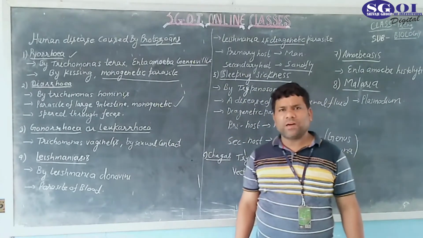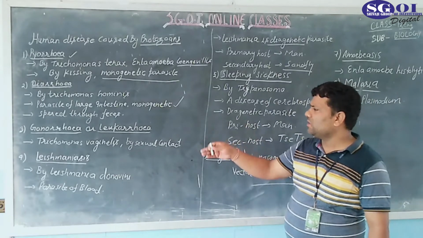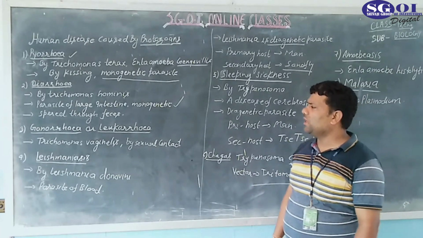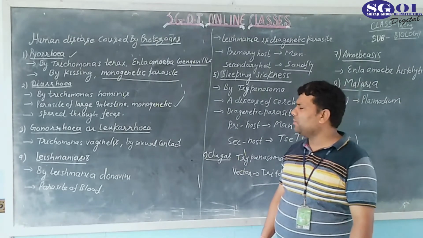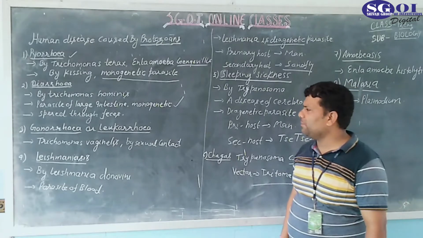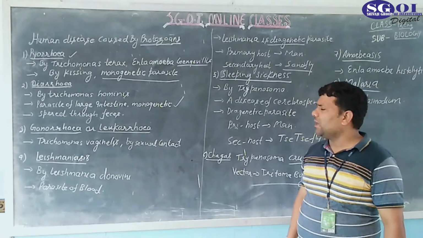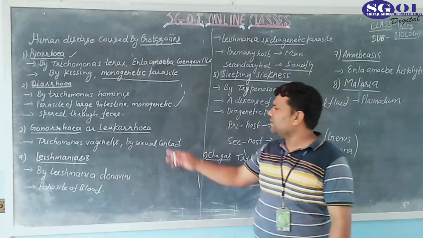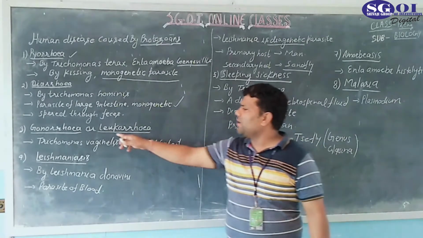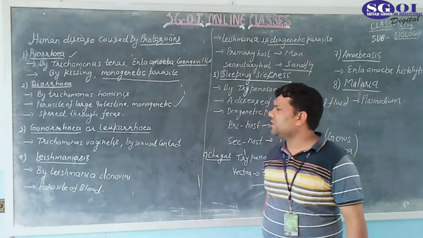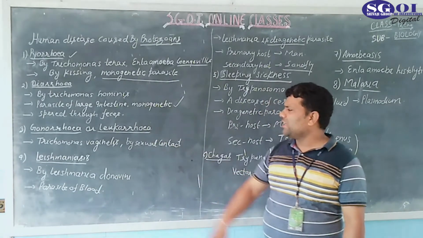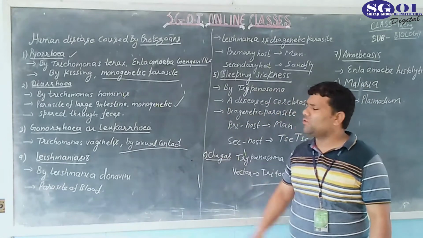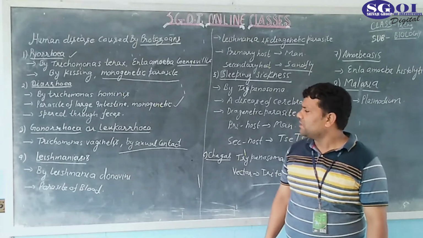As you know, the vagina is a part of the female, so this disease occurs in females. We call it leukorrhea because a white liquid oozes out from the reproductive part. Leuka means white. It is a female disease caused by Trichomonas vaginalis, and it is spread by sexual contact.